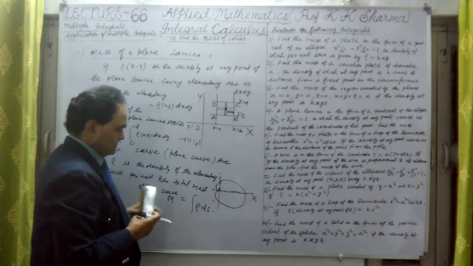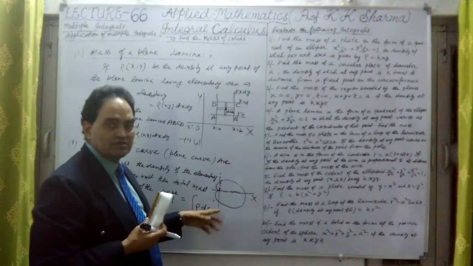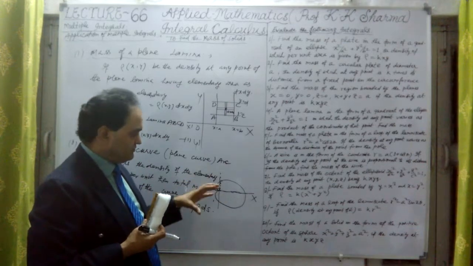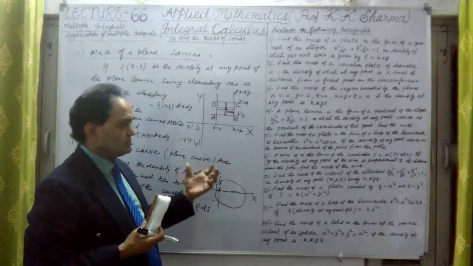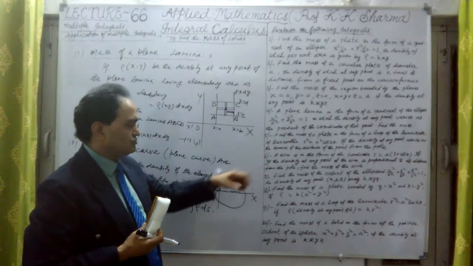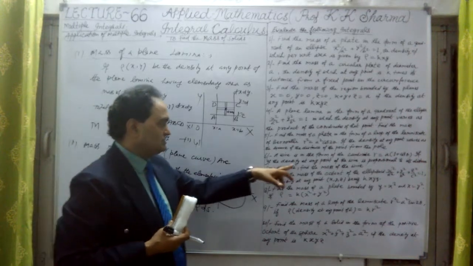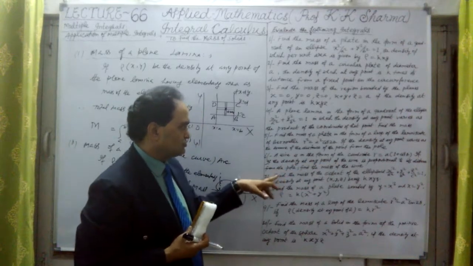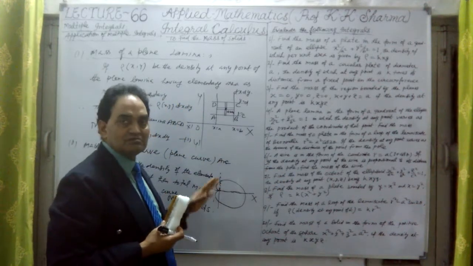Suppose the density rho is given. Whatever rho is given here, conditions are given. That rho is given like this. The density of the given figure or given curve is like this. Then find out the mass of the given wire. Here in this fifth question, the wire is in the form of a cardioid r equal to this. If the density at any point of the wire is proportional to its distance from the pole, find the mass of the wire.